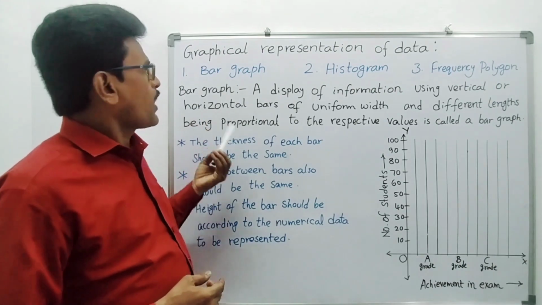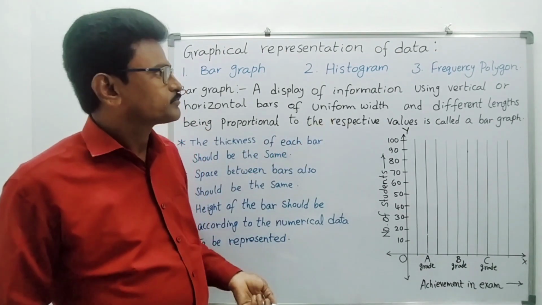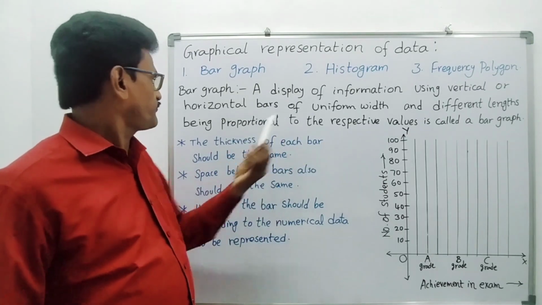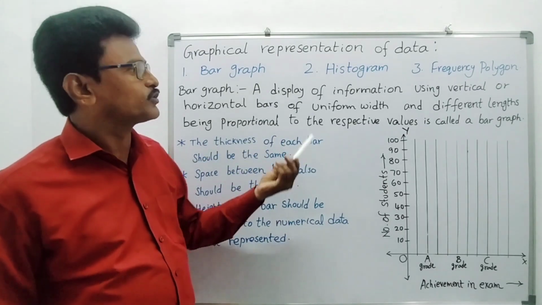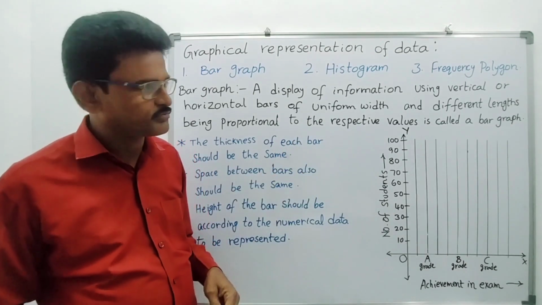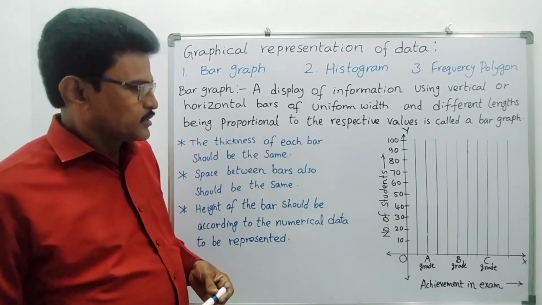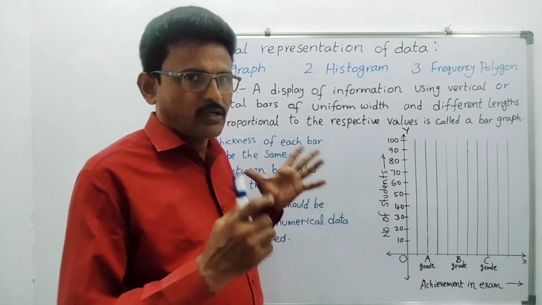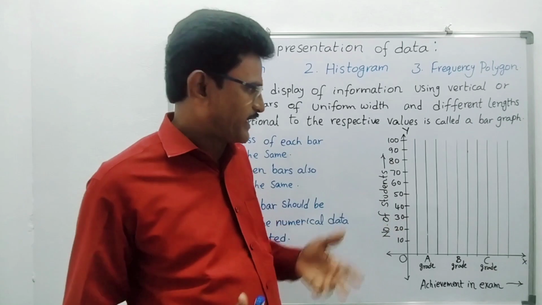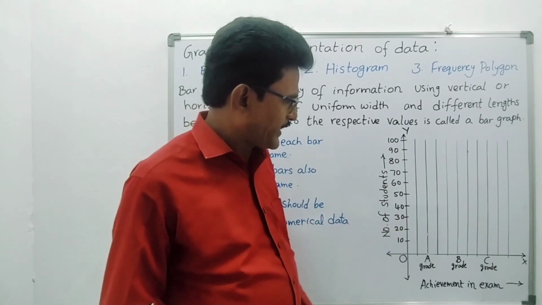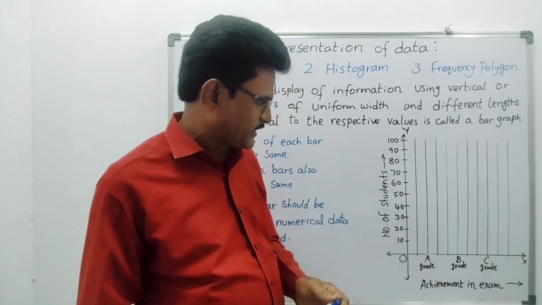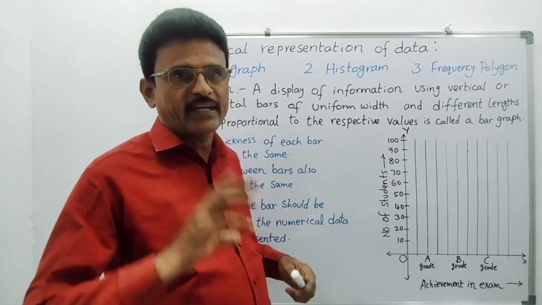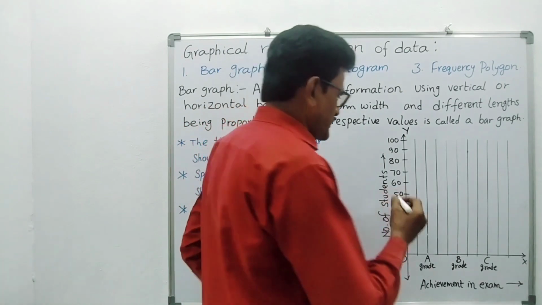Bar graph. So bar graph displays information using vertical or horizontal bars of uniform width and different lengths being proportional to the respective values. That is called a bar graph. Suppose it is achievement in an exam, we kept an examination for your class. Some students get A grade and some B grade, some C grade. Here, suppose 30 students get A grade. So how to represent this?